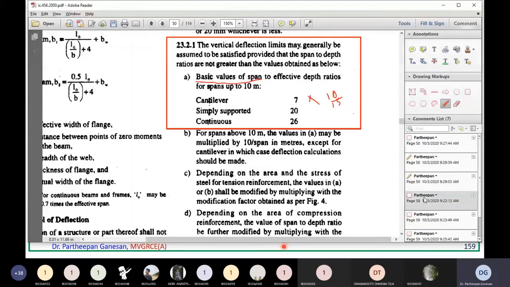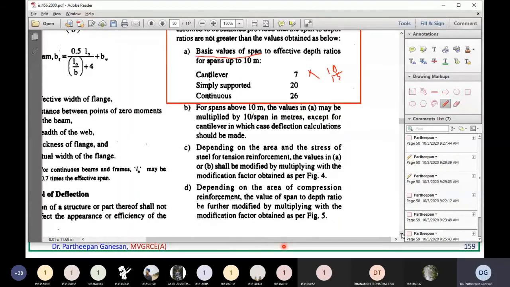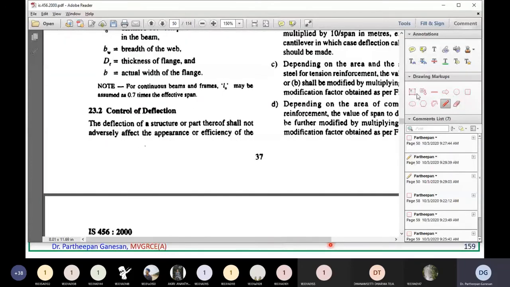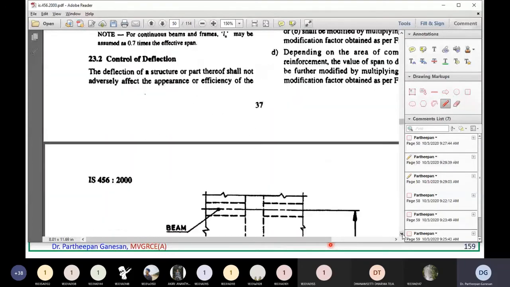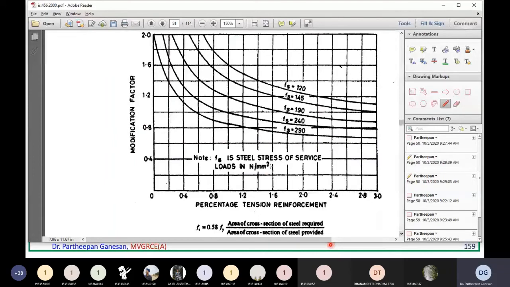Figure 4 is given at the bottom in the next page, page number 38. Here is Figure 4. This is called the modification factor for tensile reinforcement. These are the different stress levels and tension reinforcement we will be using for designing the structure.